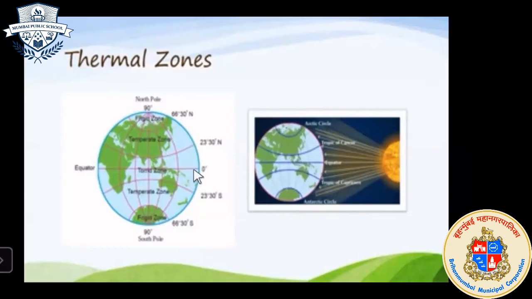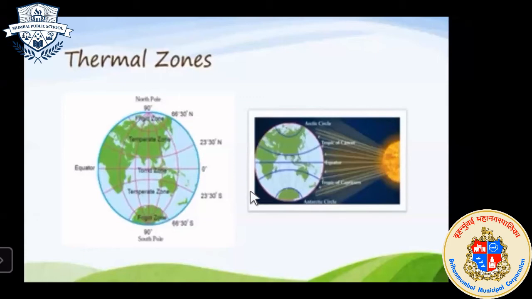So the torrid region is placed between the Tropic of Cancer and Tropic of Capricorn on the earth. So what are the Tropic of Cancer and Tropic of Capricorn? We have seen that all the latitudes are parallel to each other, and we also learned how to count the place, or we can say the location, of any latitude on the earth surface.